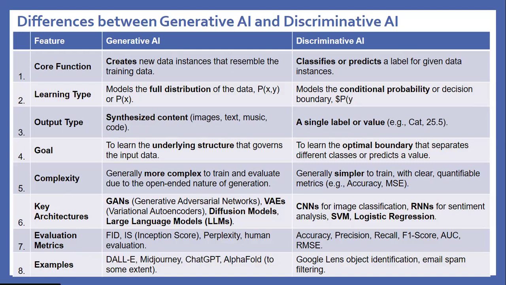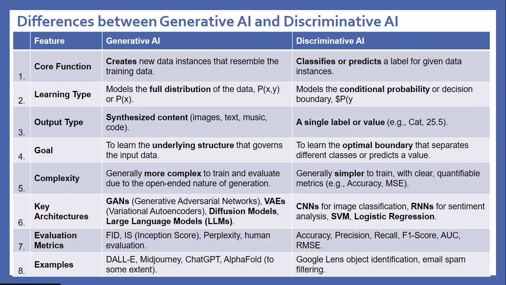Discriminative models: CNN for image classification, RNN for sentiment analysis, SVM, logistic regression. Evaluation metrics: generative AI: FID, IS (Inception Score), perplexity, human evaluation. Discriminative AI: accuracy, precision, recall, F1 score, AUC, RMSE.